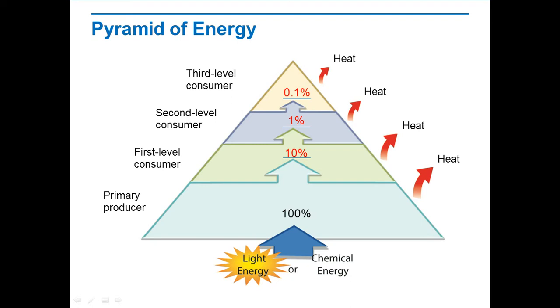Why is a pyramid a good way to represent flow through trophic levels? Well, the pyramid shape represents a decrease in energy at each level. If there are 1,000 units of energy available at the producer level of the energy pyramid, approximately how many units of energy are available at the third level consumer? There would only be 1 unit left.